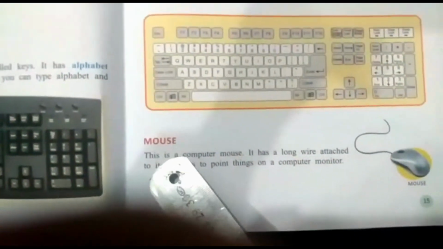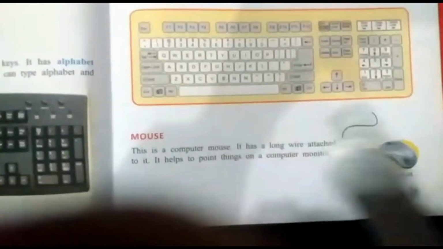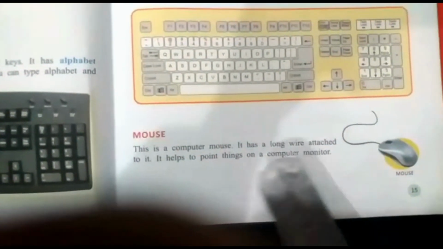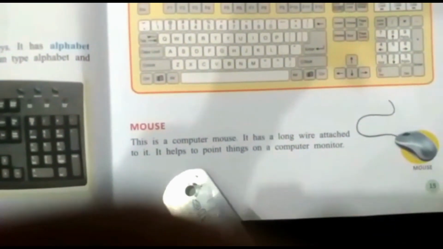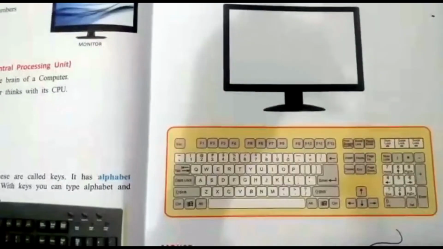Now come to this point, mouse. This is a computer mouse. It has a long wire attached to it. It helps to point things on a computer monitor, as I told you.